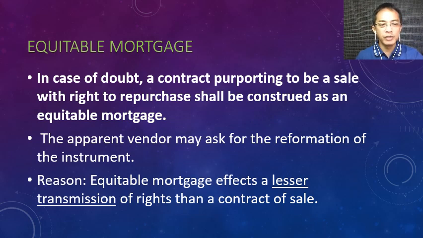What is the reason for this, class? The reason is equitable mortgage affects a lesser transmission of rights than a contract of sale. Because in a contract of sale with the right to repurchase or pacto de retro sale, there is transfer of ownership, while in equitable mortgage, there is no such transfer. So, lesser transmission of rights ang equitable mortgage, which is more favorable to the original owner, which is just and fair according to the Civil Code.